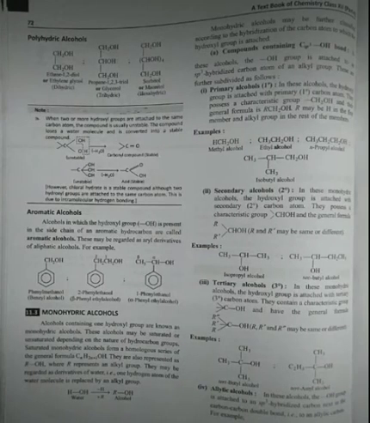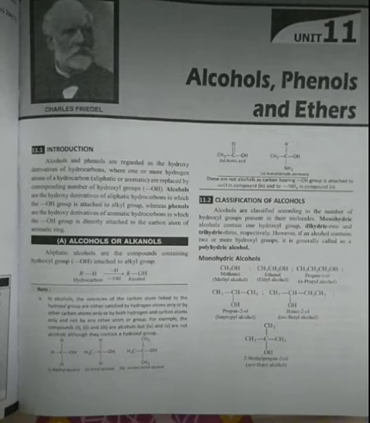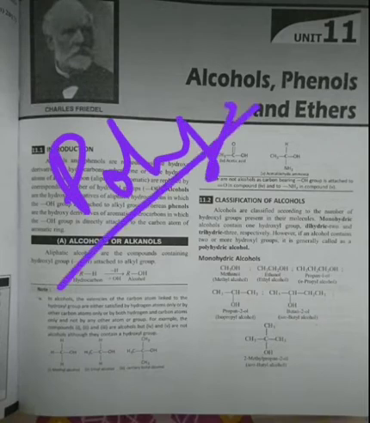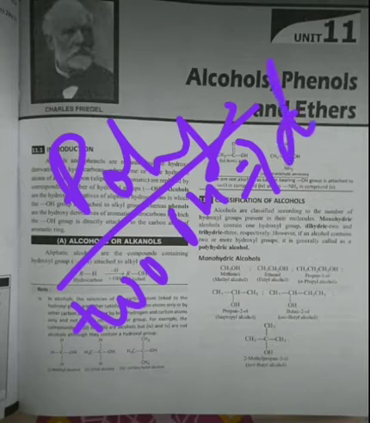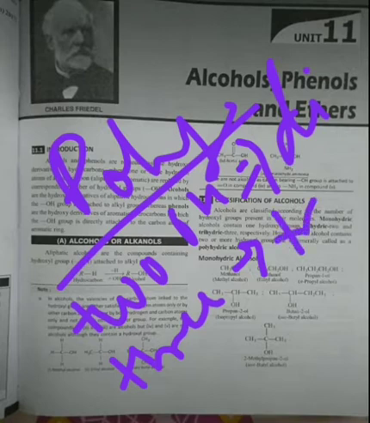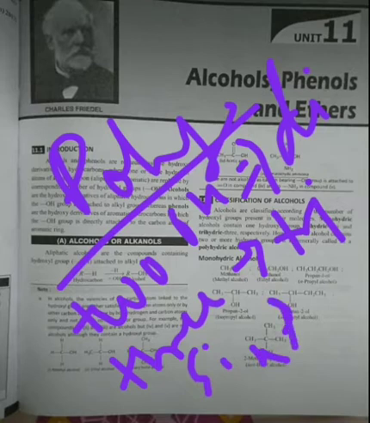Now students, let's talk about the second basic classification, polyhydric alcohol, under which come dihydric and trihydric alcohols. Poly basically means more than one. Depending on the number, they are further classified: if there are two OH groups, it is considered a dihydric alcohol; if there are three OH groups, a trihydric alcohol; and if there are six OH groups, a hexahydric alcohol.